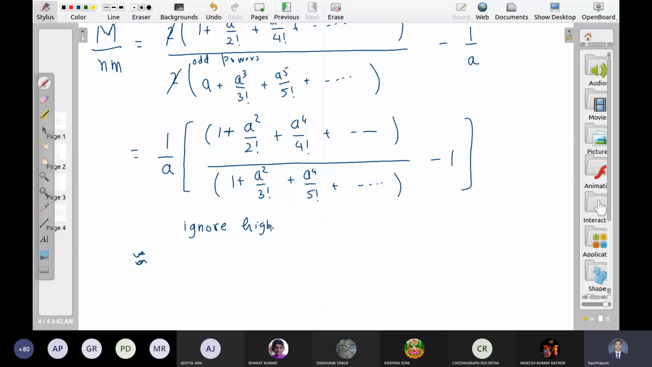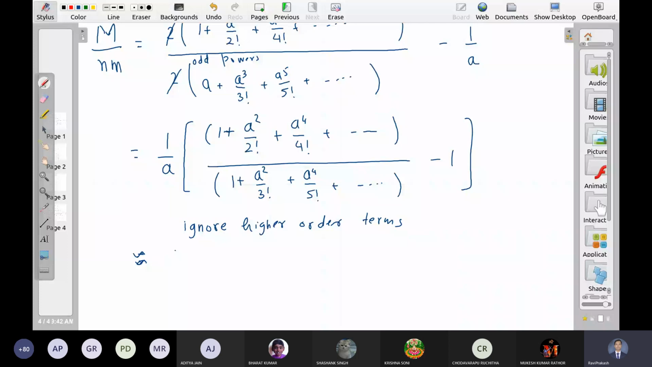How much to ignore? 1 is the maximum term. At least take one more, a square by 2. So we are going to ignore a4 here. So what we get? Nearly equal. Now it is not exactly equal.